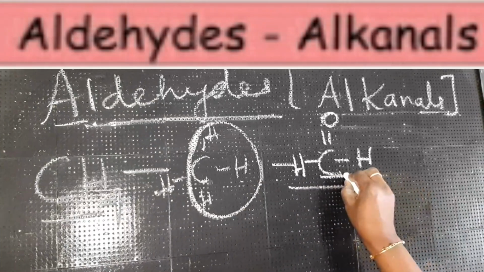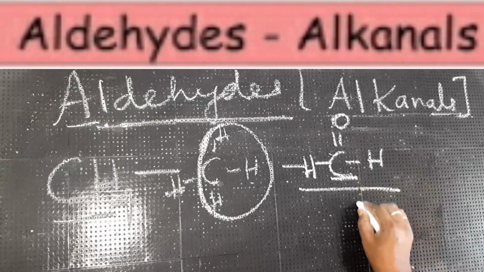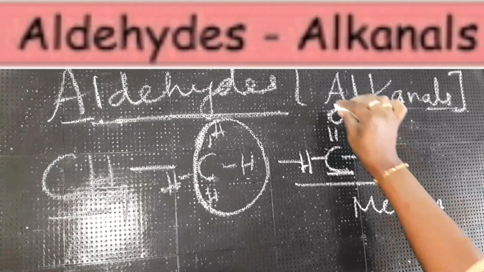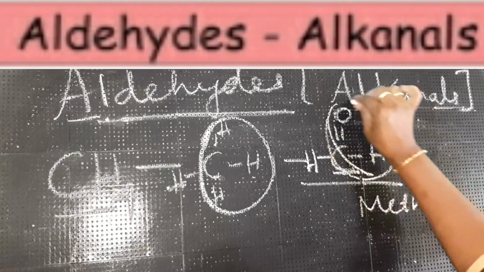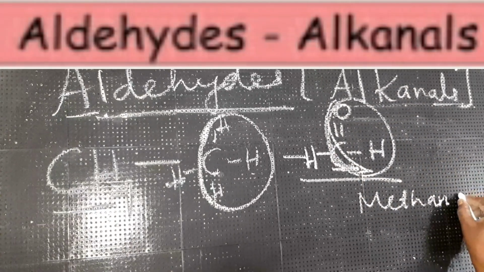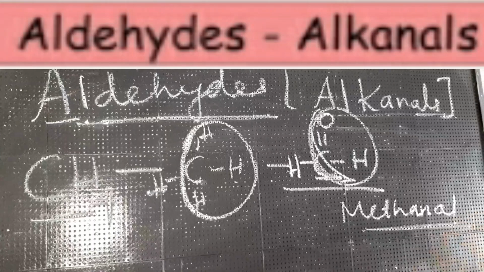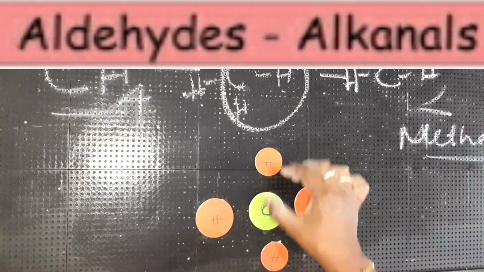And 1 carbon atom is present, so we call it "meth", and CHO is added, so we call it "al": methanal.